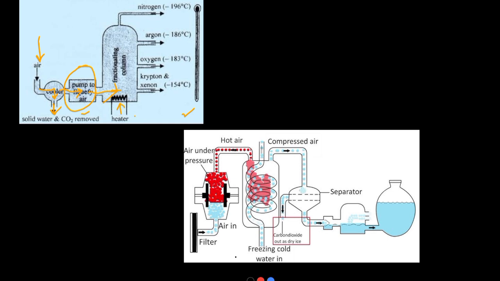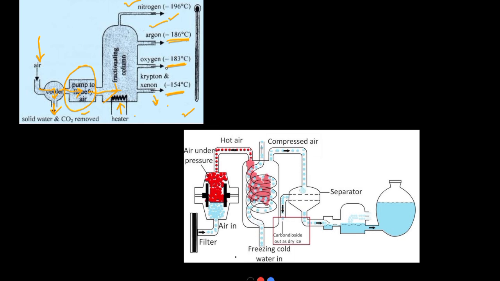And as the components of air like nitrogen, oxygen, etc., have different boiling points, nitrogen, whose boiling point is minus 196 degrees Celsius, will be collected from the top, and argon from the middle, as its boiling point is minus 186 degrees Celsius, and oxygen as its boiling point is minus 183 degrees Celsius, and krypton and xenon are collected from the bottom as their boiling point is minus 154 degrees Celsius.